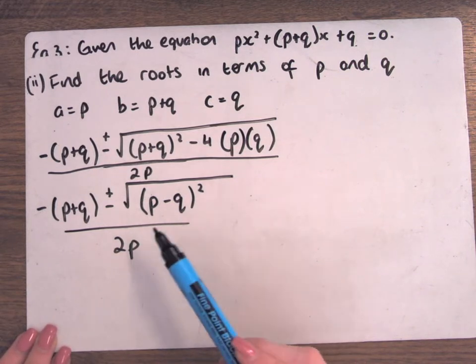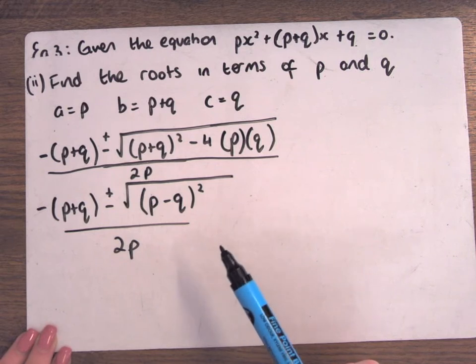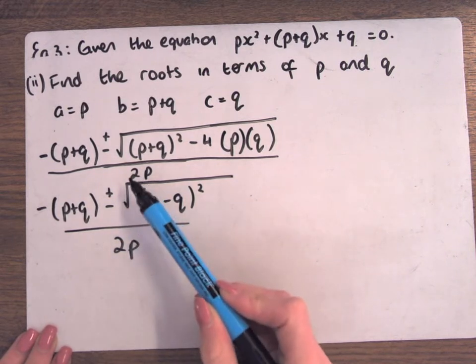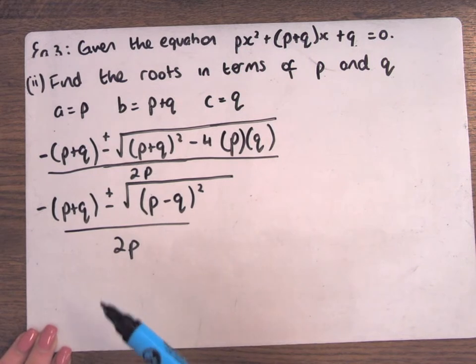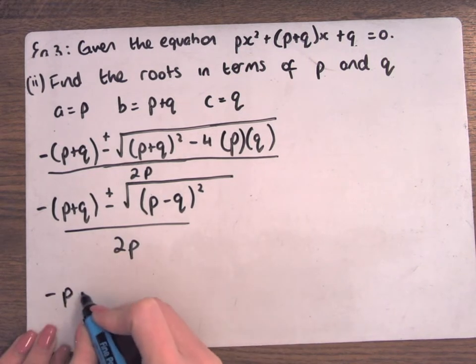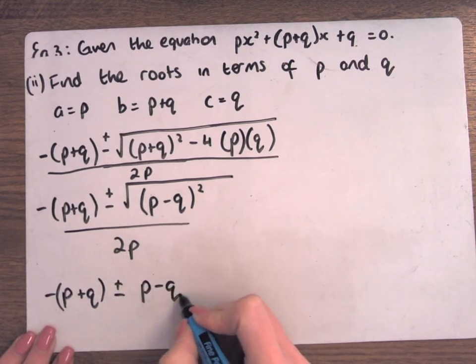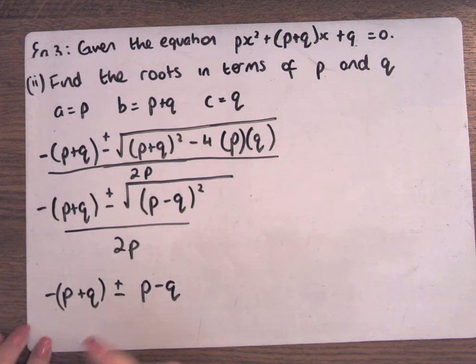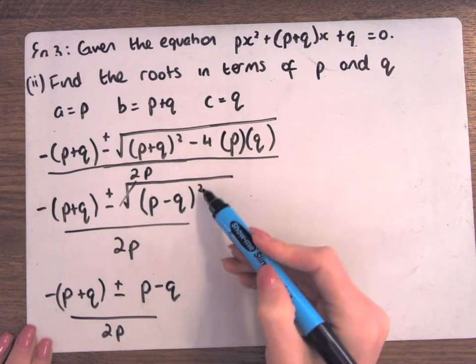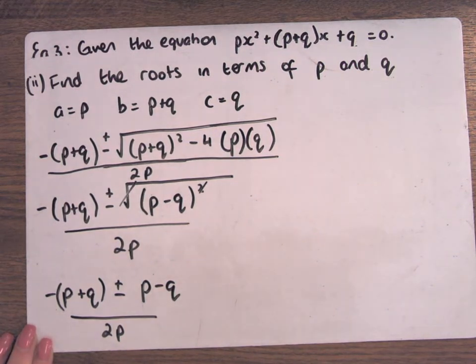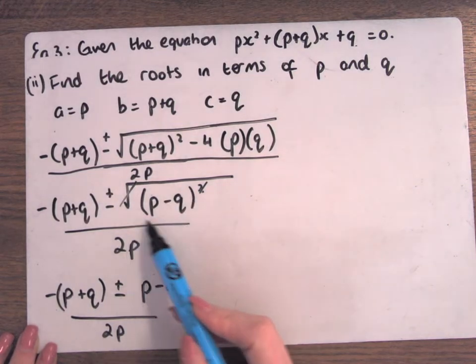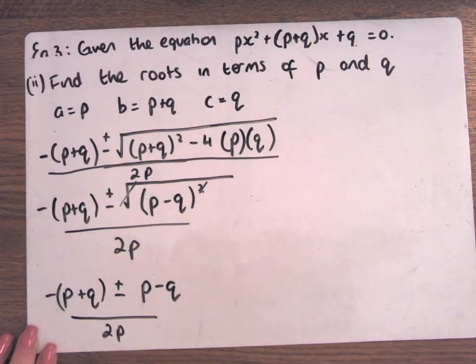What is the square root of something squared? The something, exactly. The square root of this thing to be squared, the square and the square root cancel. So what you're left with is the something, this in there. That only happens because it's all of this to be squared. If you had an extra number in there, you couldn't do it.